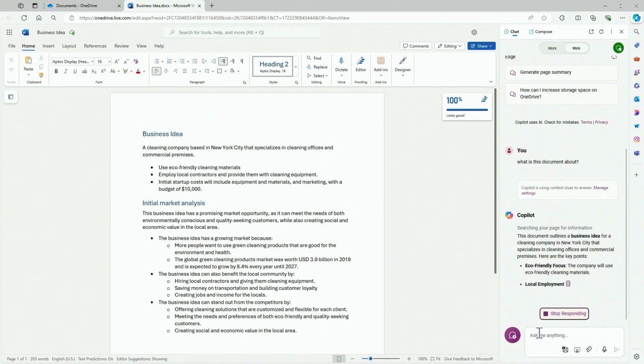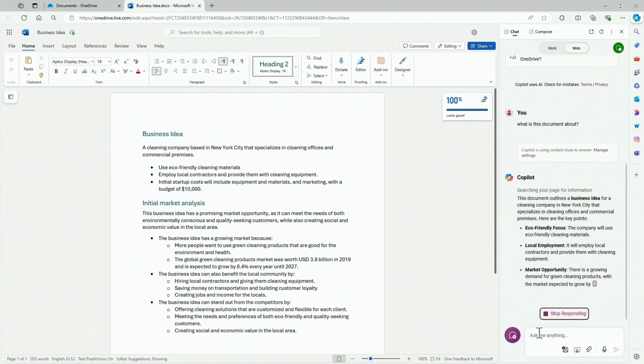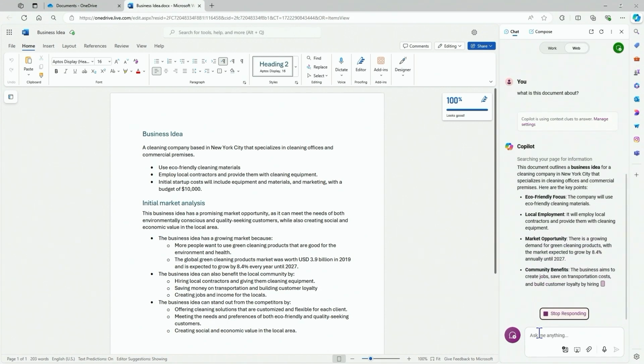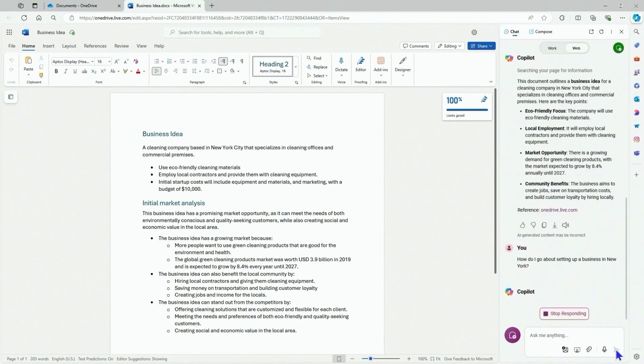All right, so what is it about? It's going to go ahead and semantically understand. So we know it's going to take all of this information, send it to the model, and say, what is this document about, and send it back.